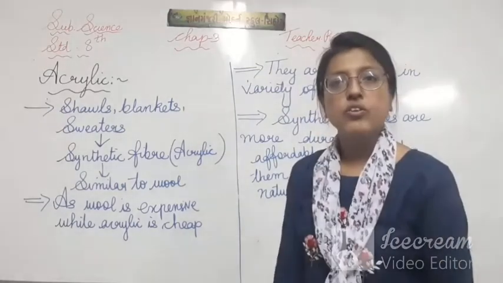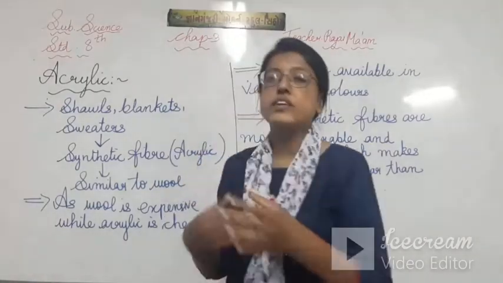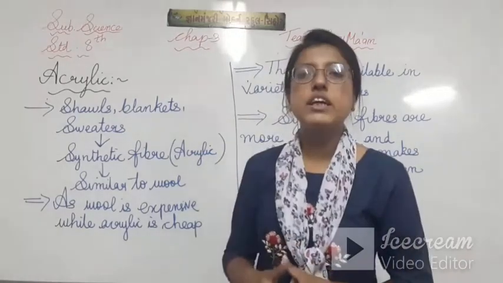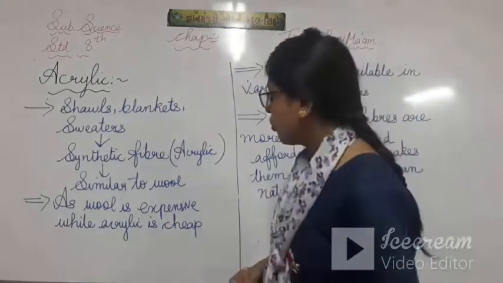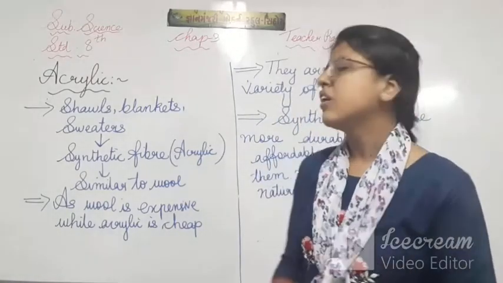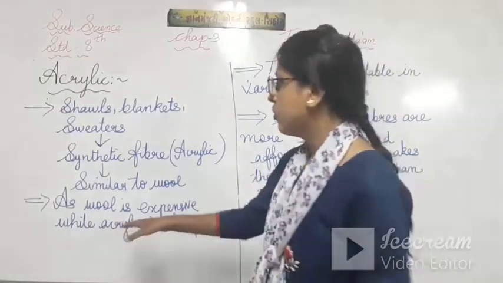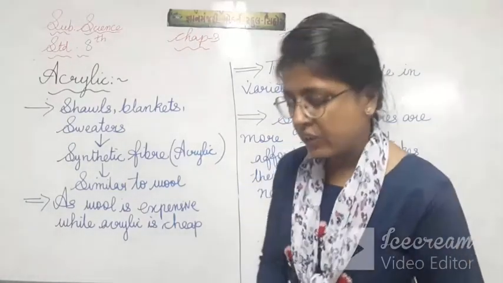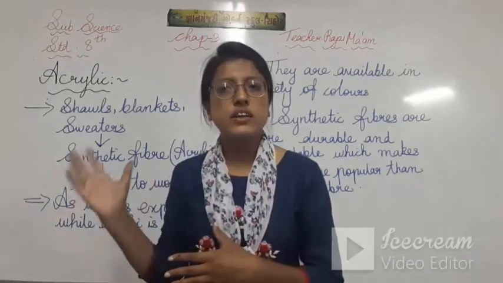Okay, second thing it is given, wool is expensive. I already told you, wool जो है वो expensive है, ठीक है. मतलब ज़्यादा costly. Expensive means it is costly, and acrylic is cheap means it is not costly. It will be comparatively less costly. Okay, so if someone can't afford woolen material, then they can use acrylic material also.